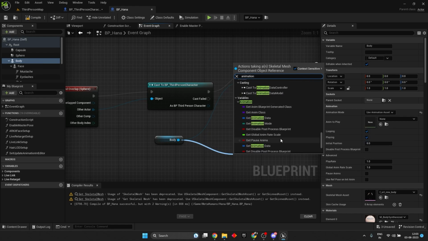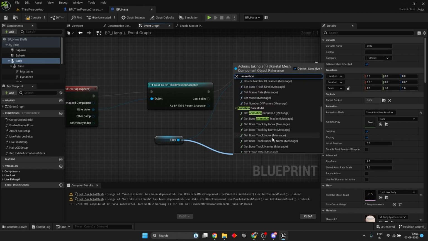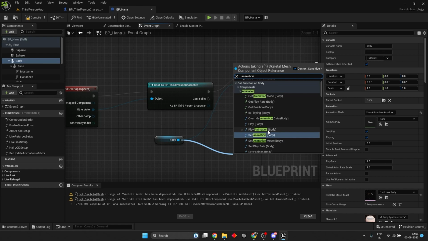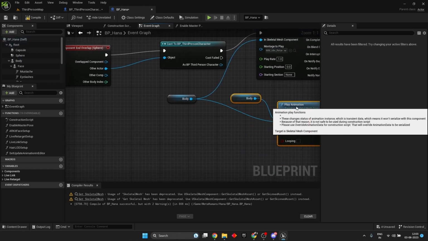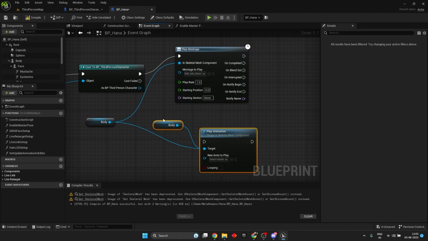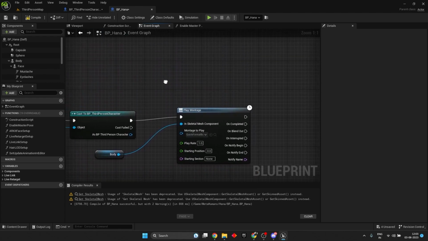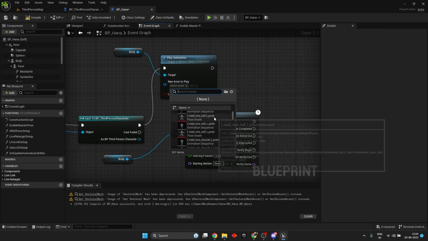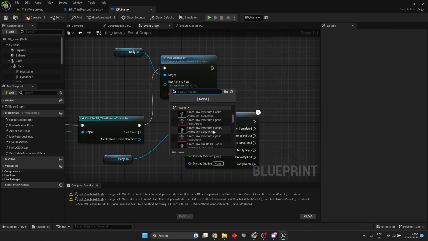So let me test it with play animation, just play animation. Yeah, play animation body. Just cut it. Let me just paste it over here. Now if I set it to any other animation, I just want to see.